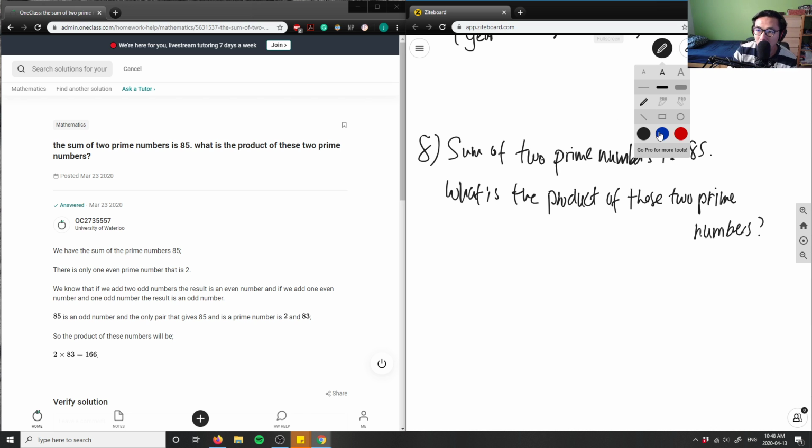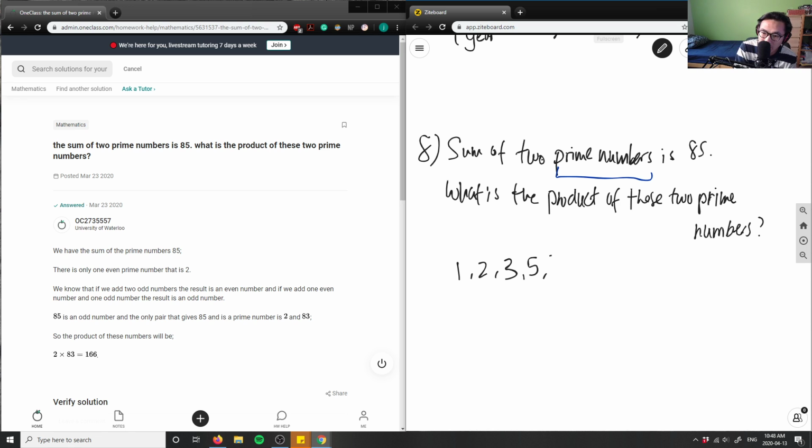So let's think about what a prime number is first before we solve this problem. A number is defined as a prime number if the only factors are 1 and itself, right? So in this case, 1 is a prime number, 2 would be a prime number, 3. 4 would not be a prime number because I can divide that by 2. 3 I can only divide by 3. 5 would be the next prime number. And then 6 wouldn't be a prime number because it's divisible by 2. And then 7, and then 9 would actually be divisible by 3 here. So 10 wouldn't be one as well, but 11 would, and so on and so forth.